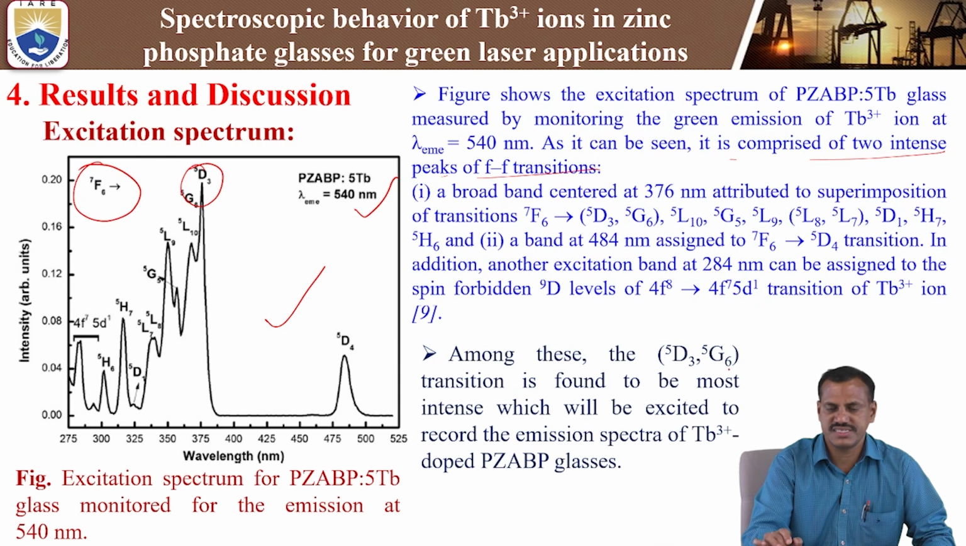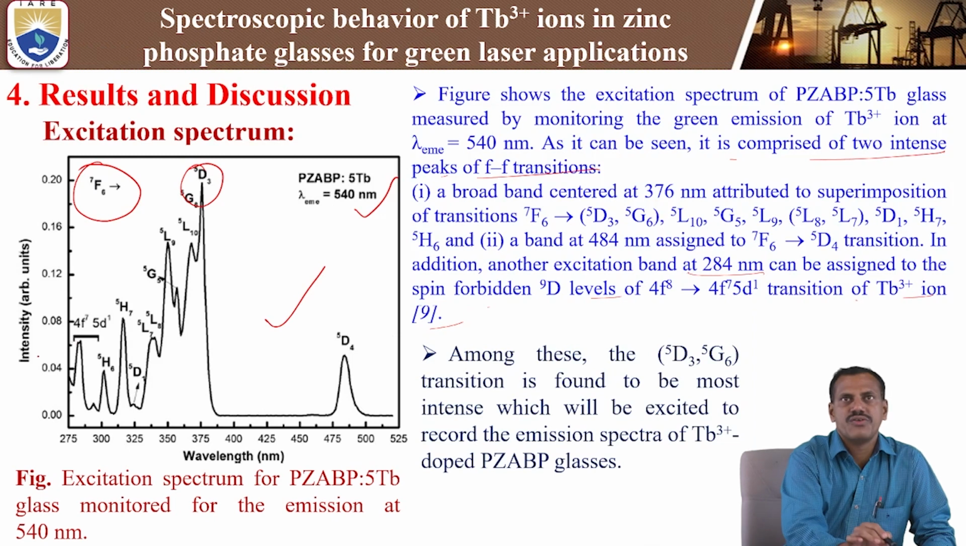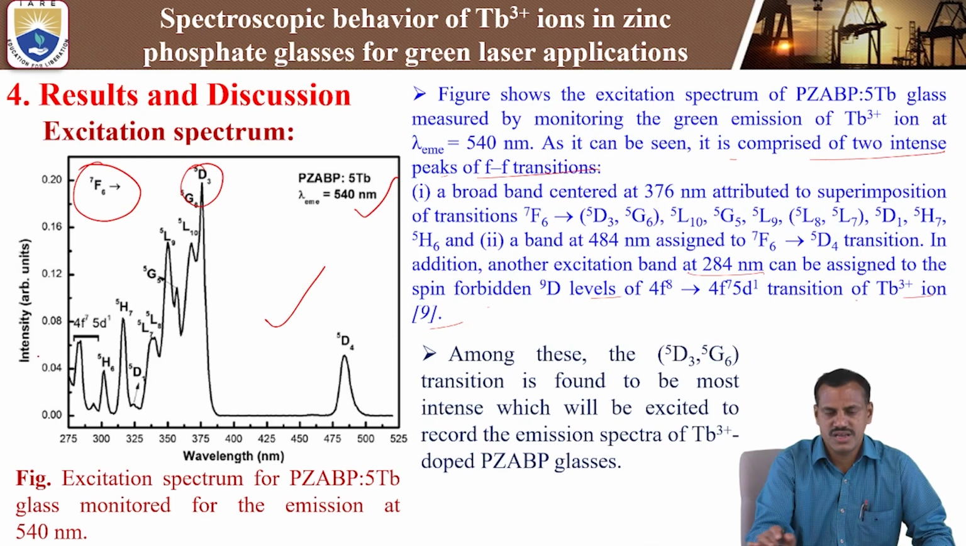We also observed one excitation band at 284 nanometer, which can be assigned to the spin forbidden 4F8 to 4F7 5D1 transition of Tb3+ ions. One additional band, at 285 nm, is the 4F to 5B transition, which we also observed. Among these transitions, the 5D3 to 5G6 transition is found to be most intense.